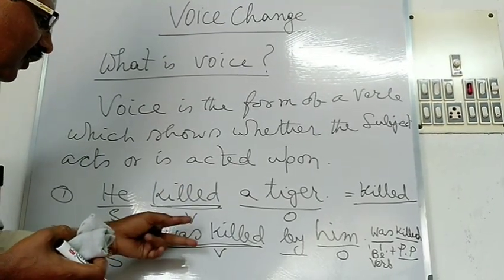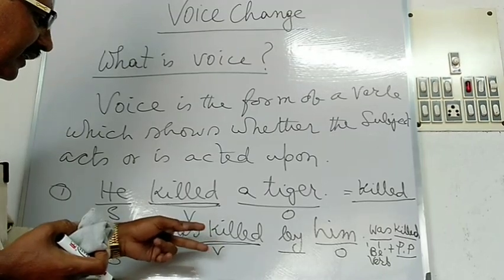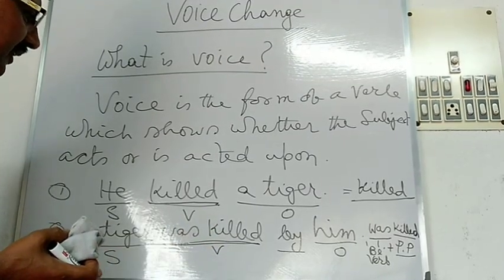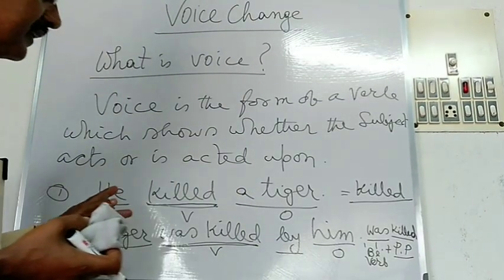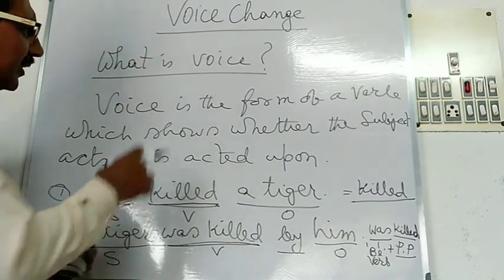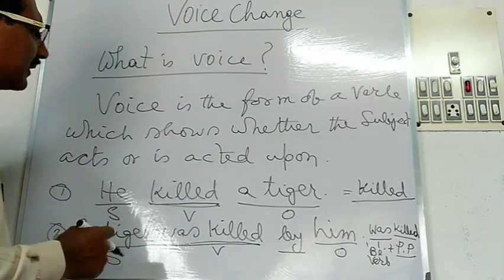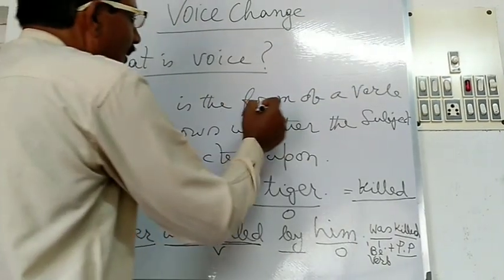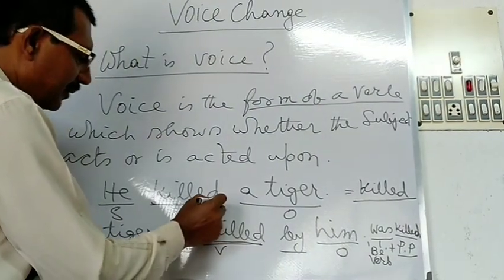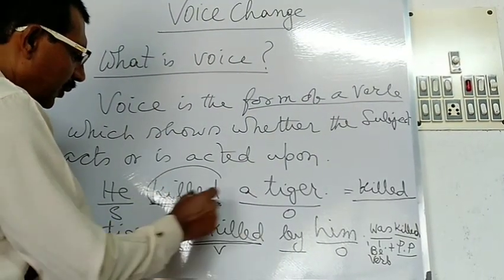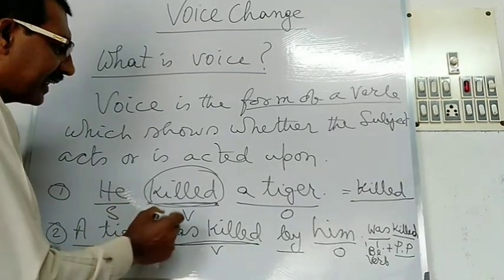Though the form was killed is used in the second sentence, there is no difference of meaning in the two sentences. So according to the definition of voice, voice is the form of a verb. Killed is the form of a verb which shows whether the subject acts or is acted upon.